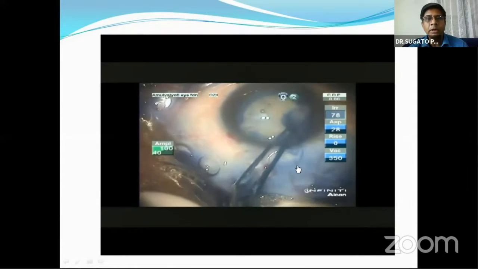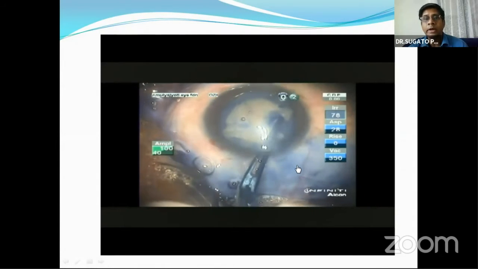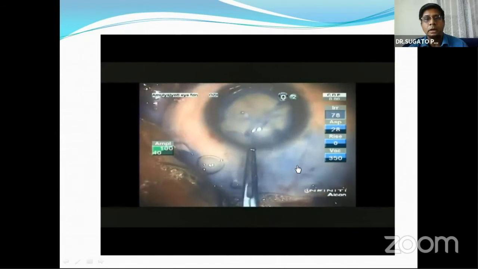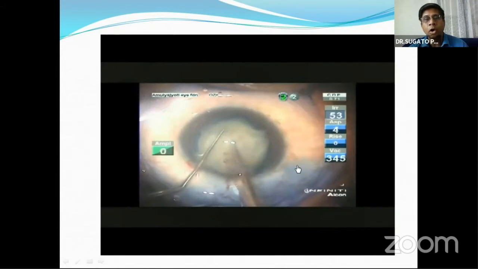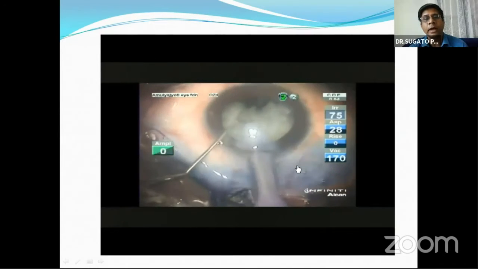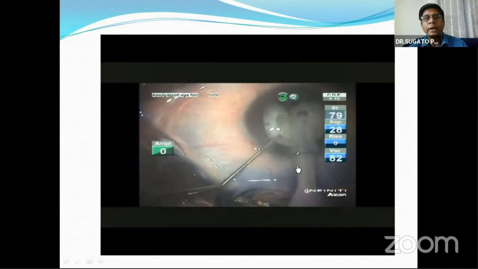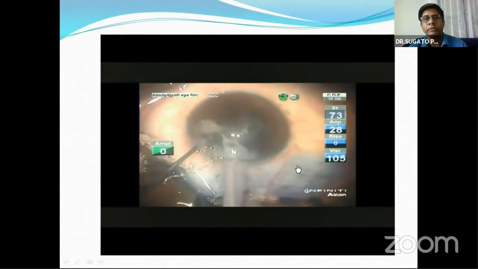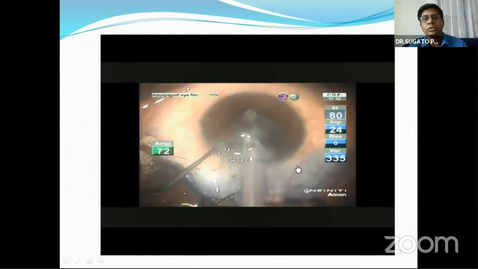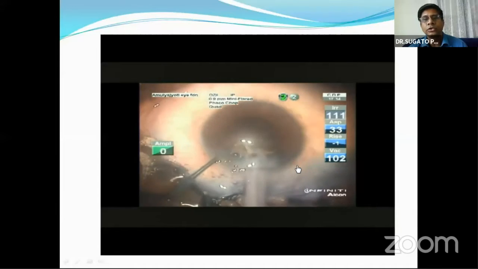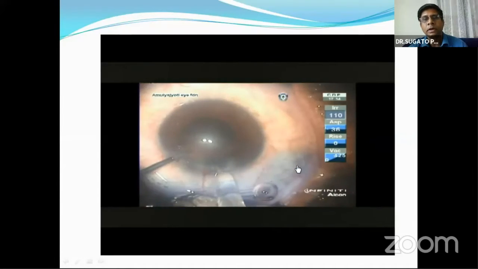But always remember to have plan B. Don't let your ego win. If you feel the rhexis is getting a wraparound tear, then stop and convert it to SICS or phaco. Here I decided to do a little bit of anterior chamber phaco with the use of good cohesive OVD and managed to complete my phaco and then managed to implant the lens. So that's what I wanted to present.